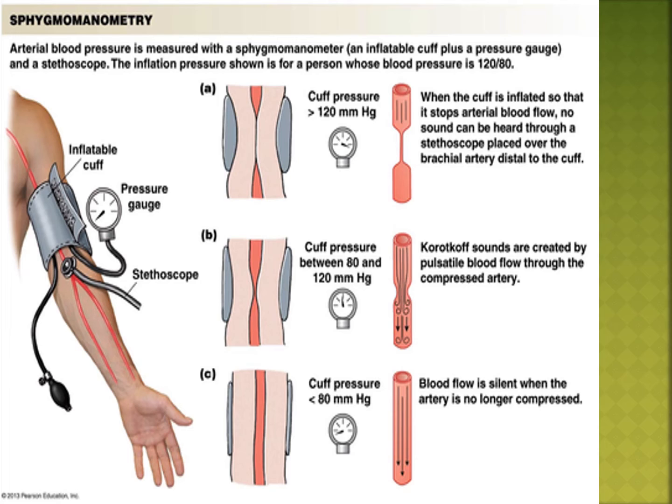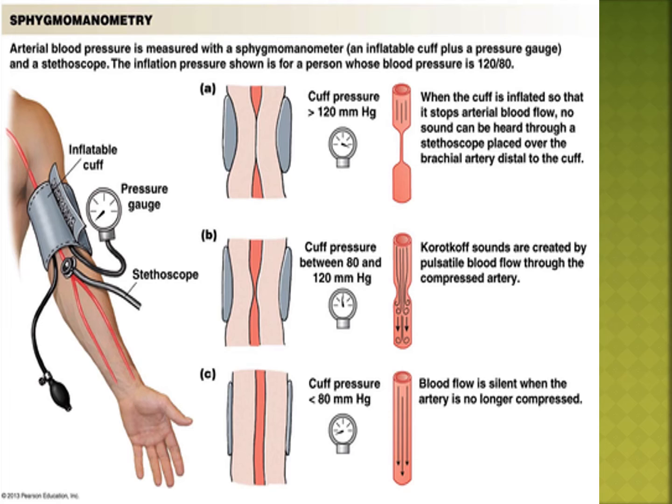The SA node consists of a cluster of cells situated in the right upper chamber of the heart. The electrical impulses are generated there. The SA node is called the sinus node. Sinoatrial node, SA node, sinus node, all are the same.